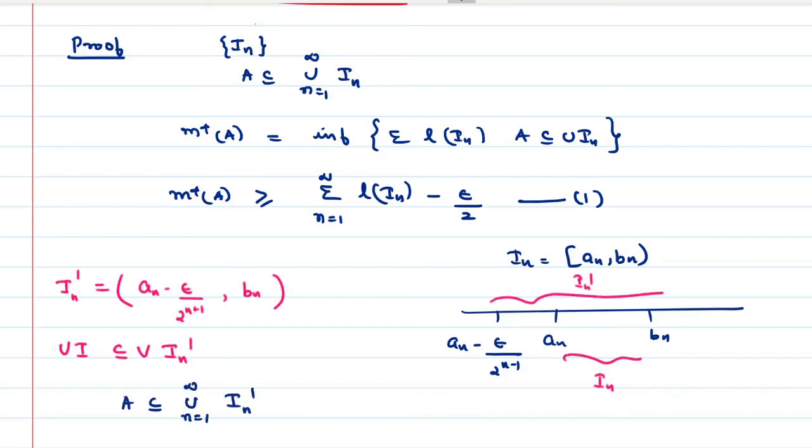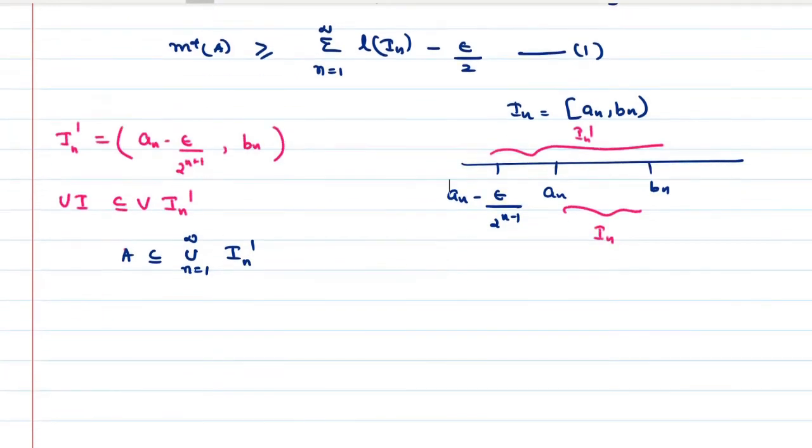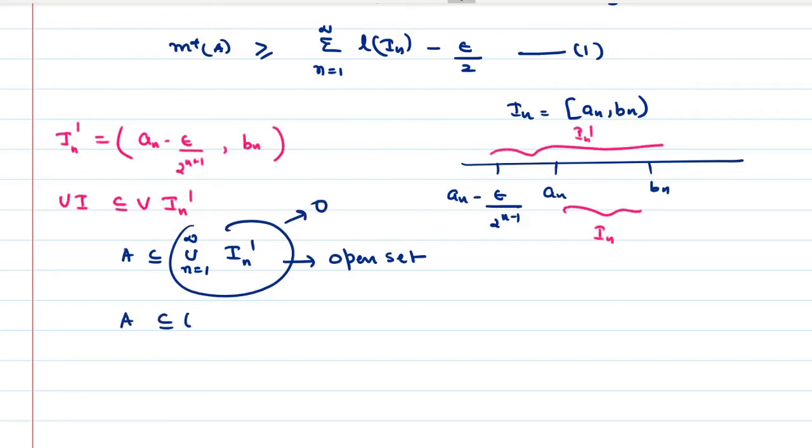See, what kind of interval is IN dash? It is an open interval, right? So union of open intervals is again open. So this is an open set, and we can take this open set as O. So we have got A is a subset of the open set O, where O is equal to union n is equal to 1 to infinity IN dash, where IN dash is AN minus epsilon by 2 raised to n plus 1, BN.